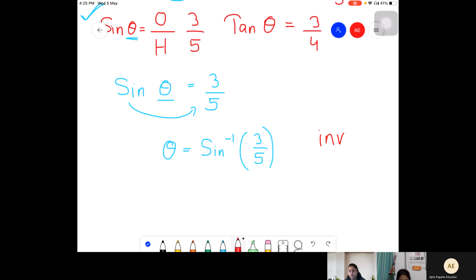Show me a calculator. Wait, I will have to pin it. Oh, okay, this one. Okay, बच्चा, see